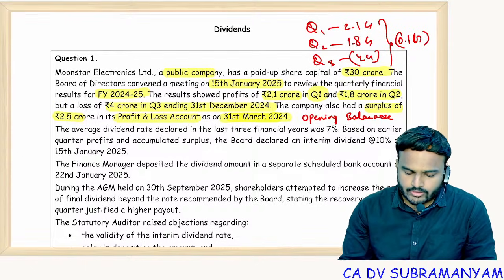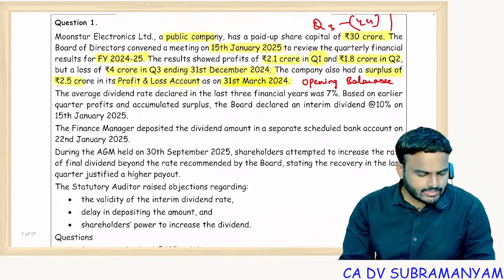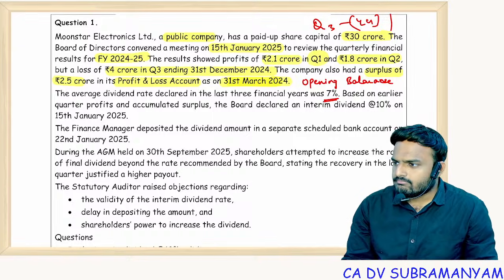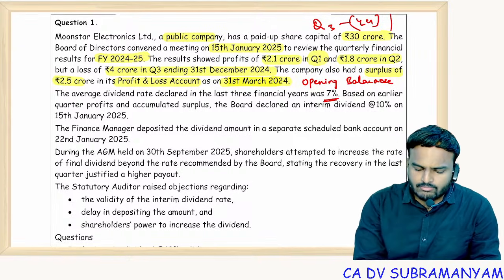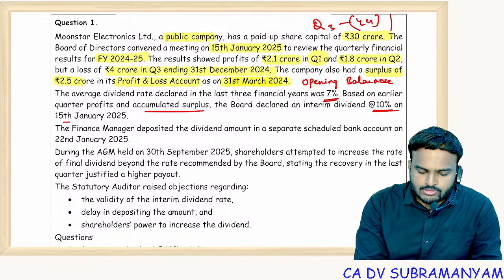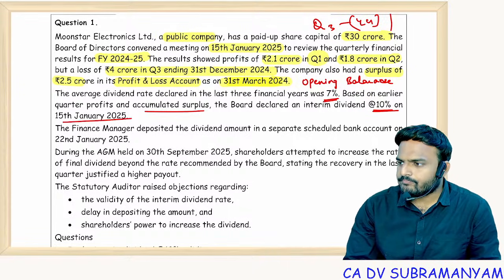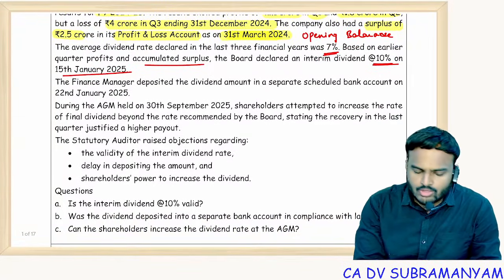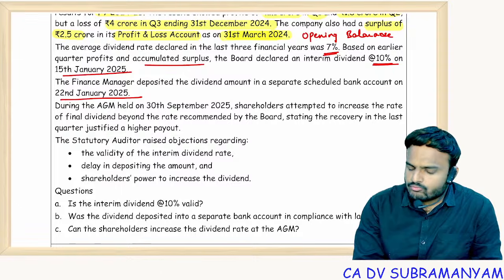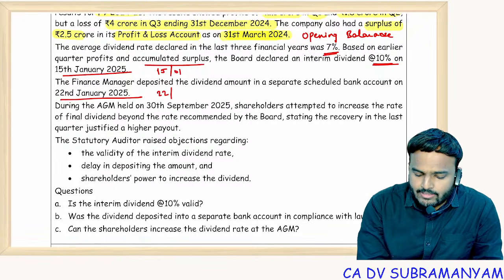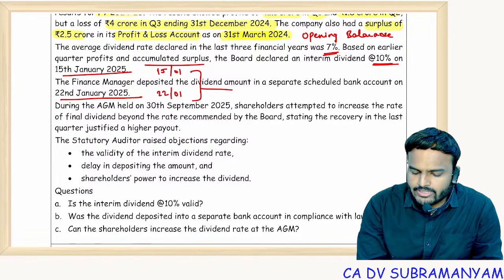Okay, so the average dividend rate declared in the last 3 financial years was 7%. Based on earlier quarter profits and accumulated surplus, the board declared an interim dividend at the rate of 10% on 15 January 2025. The finance manager deposited the dividend amount in a separate scheduled bank account on 22nd January 2025. See, declaration happened on 15 January, but deposit happened on 22nd January. So how many days gap is there?